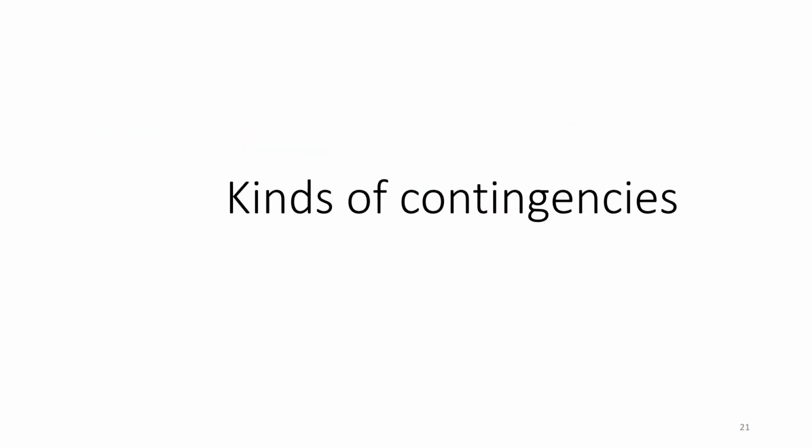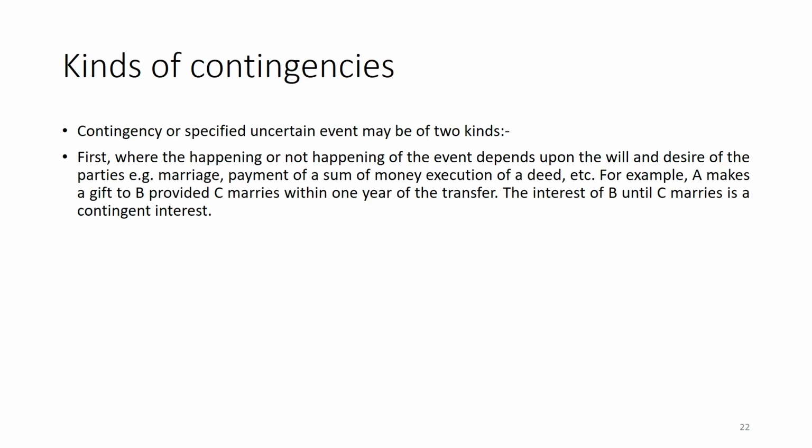Now, kinds of contingencies. This contingency or specified uncertain event may be of two kinds. What are those? The first condition is the happening or not happening of an event depending upon the will and desire of people.